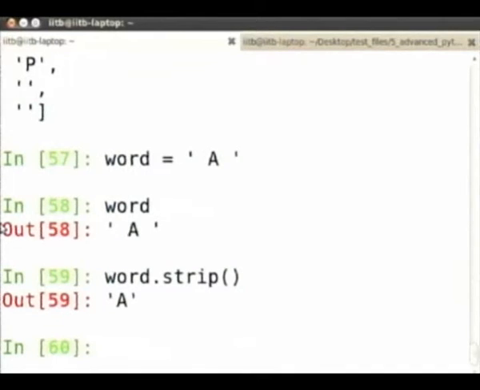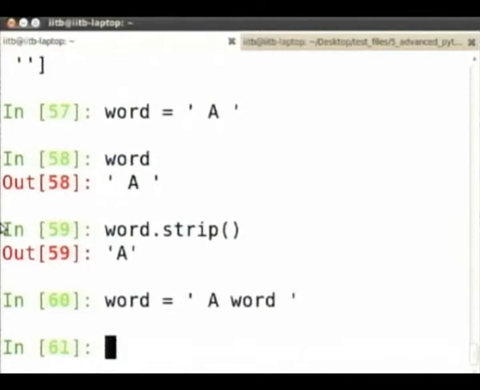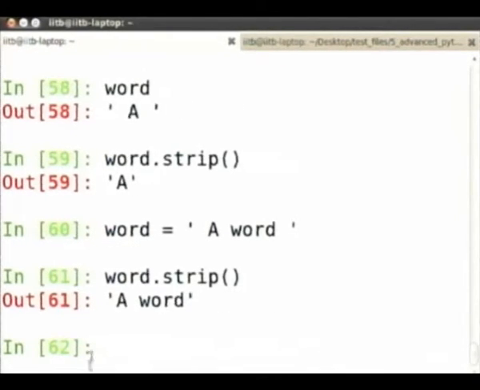It won't remove. So if I have, in this case, if I do word.strip, it will not remove the space in between a and word. It will remove anything that is leading and anything that is trailing. Okay. So essentially strip will return a new string without all the leading and trailing spaces. Okay. So now we have enough machinery to parse the fields.